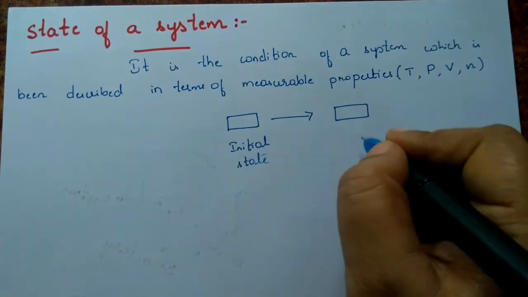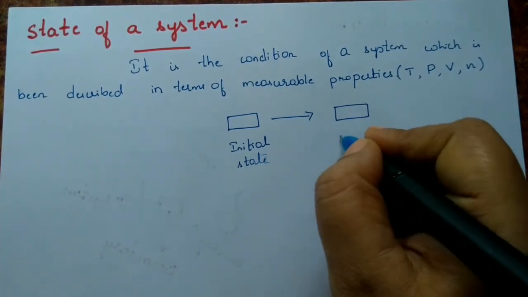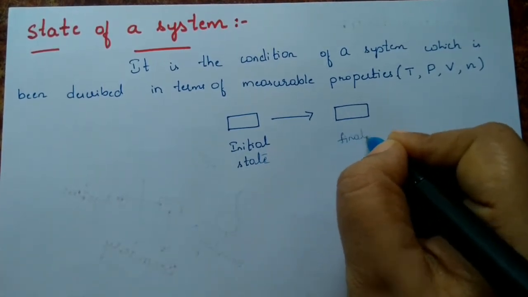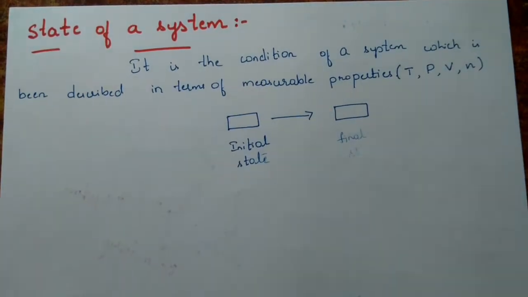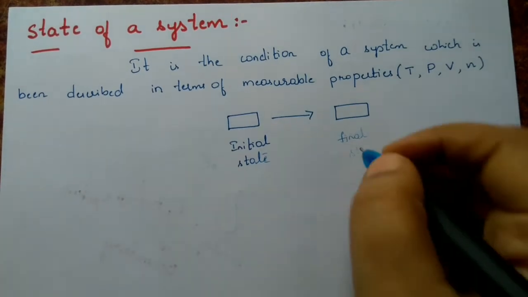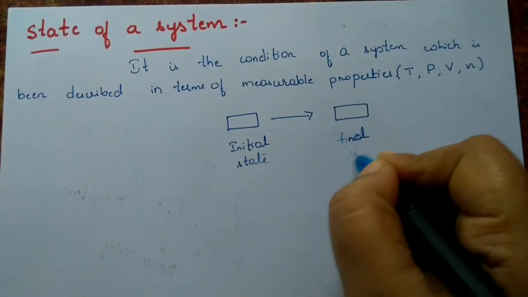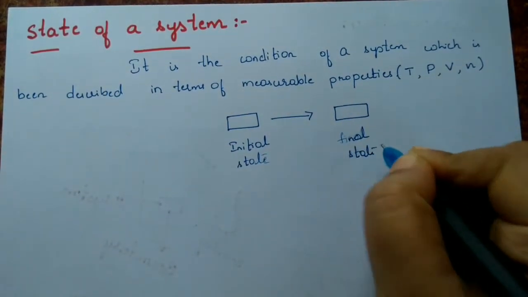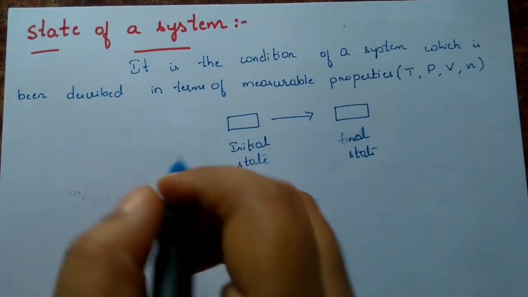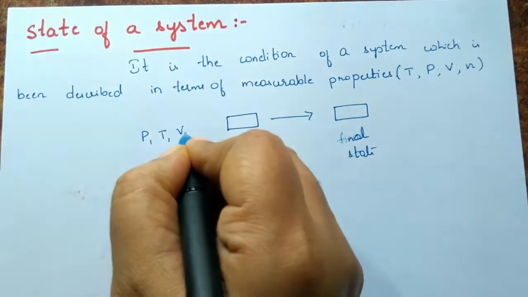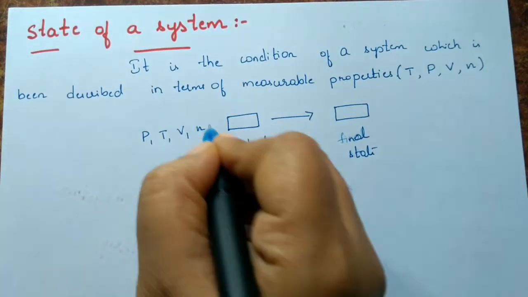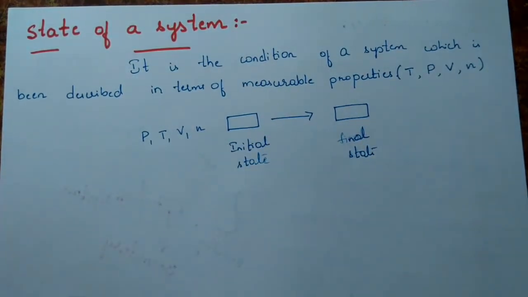Then it is changed, and that is what we call the final state of the system. Let us consider initially the pressure was P1, temperature was T1, volume was V1, and number of moles N1.